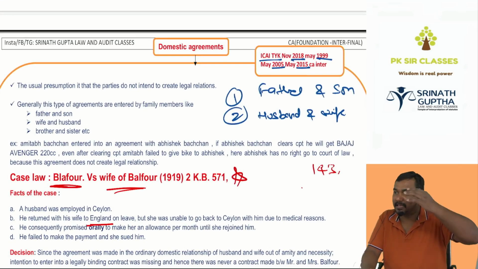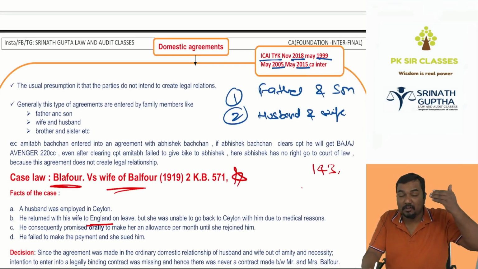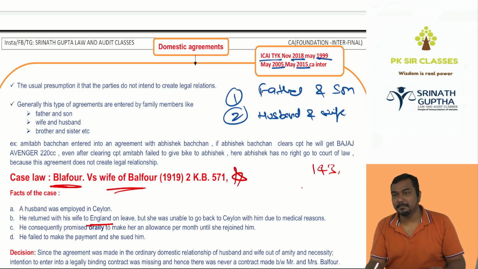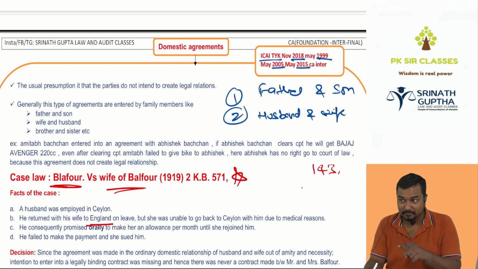Domestic agreements are the agreements entered with members of the family like father, mother, brother, sister, wife, children. These are not enforceable by law because there is no legal obligation.